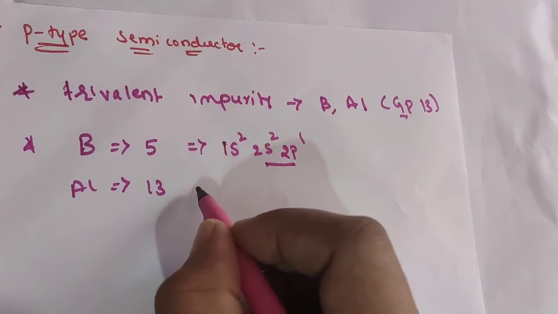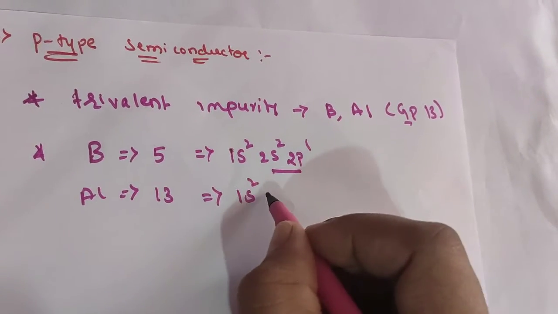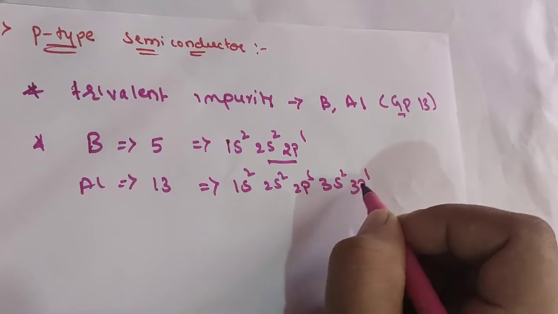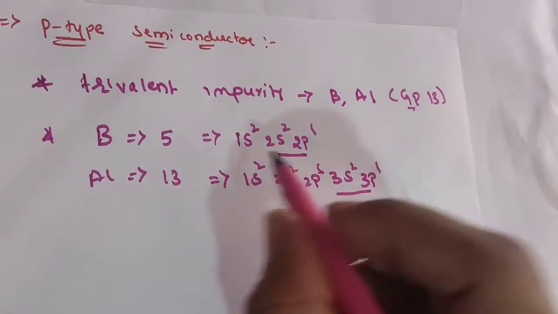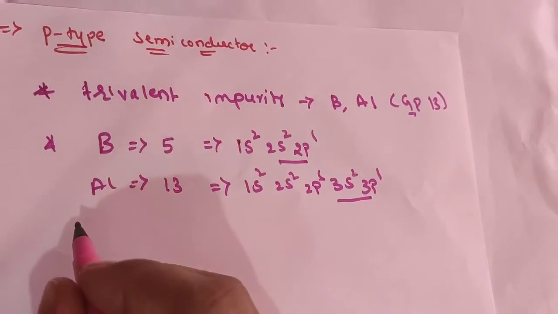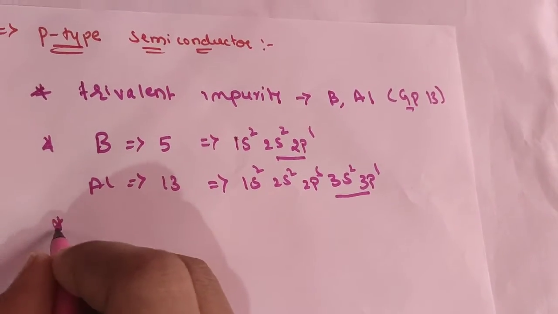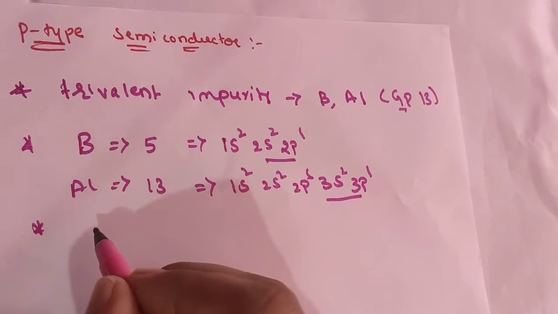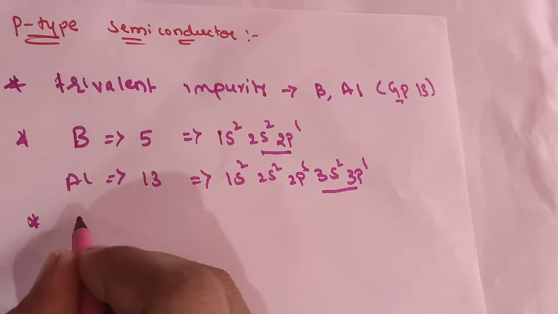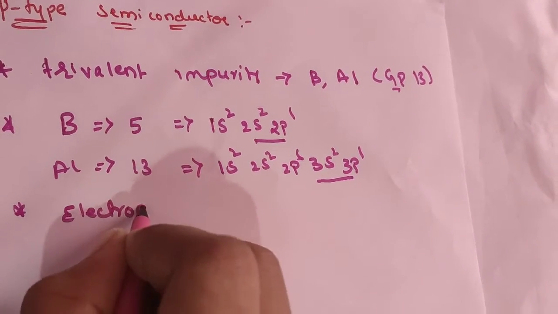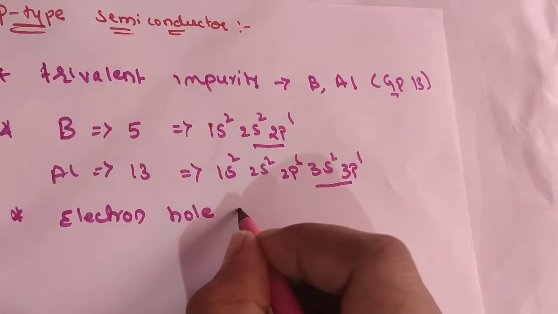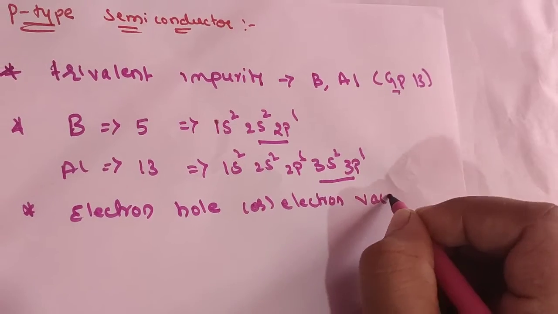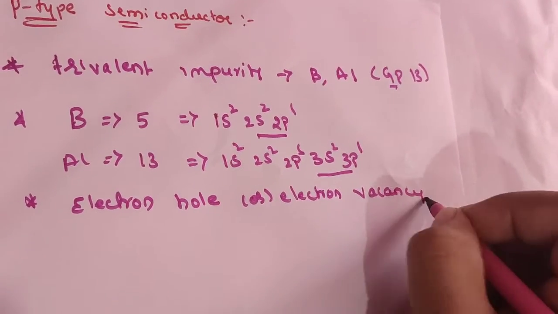And similarly aluminum, it is having atomic number 13. Electronic configuration will be 1s2, 2s2, 2p6, 3s2, 3p1. So it is also having 3 valence electrons, so it comes under trivalent impurity. Trivalent impurities in the sense 3 valence electrons must be there. Here the place where the fourth valence electron is missing is called an electron hole or electron vacancy.